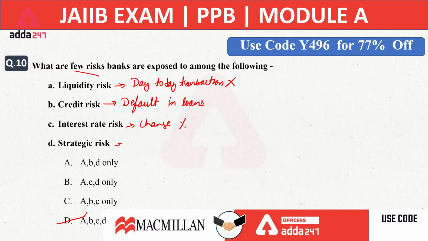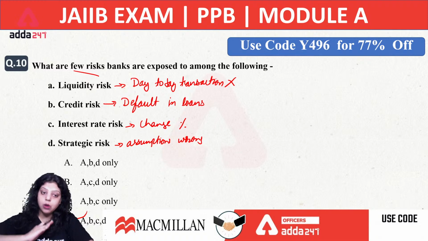Now what is a strategic risk? When the assumptions went wrong, when the strategy assumptions are wrong, or when the strategy you have made to make sure that you will have a better growth in the banking sector went wrong, that will be known as your strategic risk.